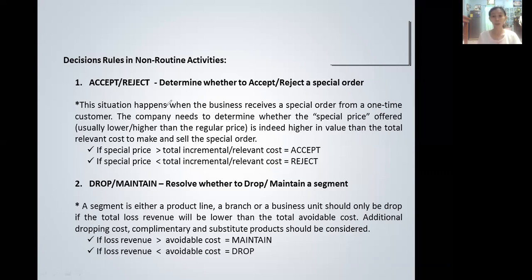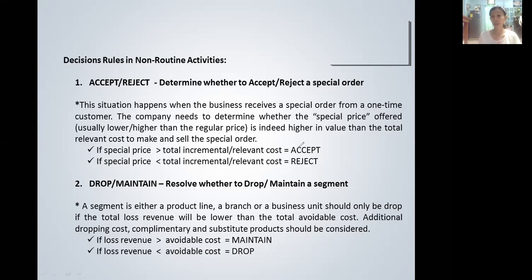So this decision rule will dwell on either accepting or rejecting. If the special price is greater than the incremental or relevant cost in making, selling, and delivering the special order, then it results in a net advantage, because the special selling price is greater than the incremental cost.